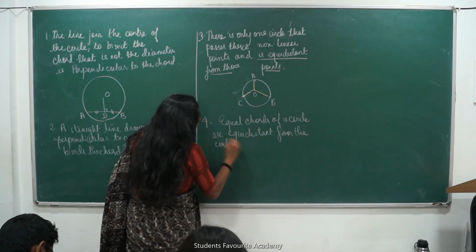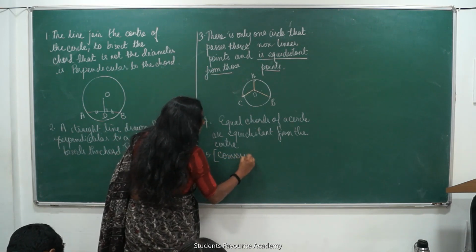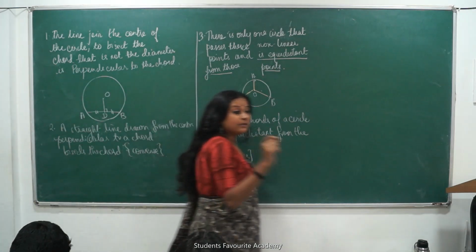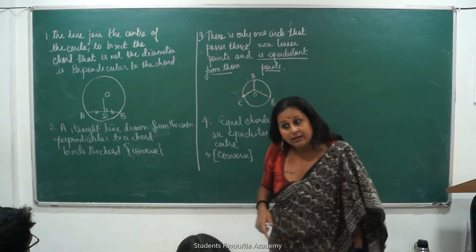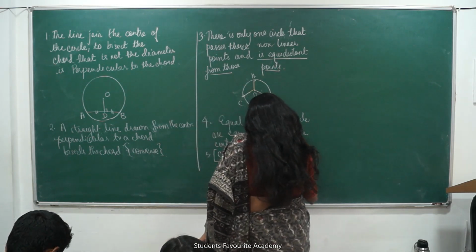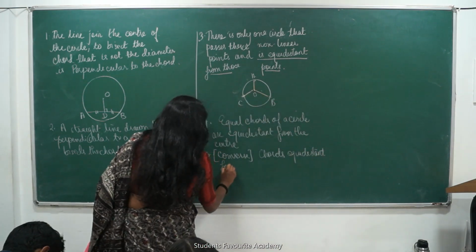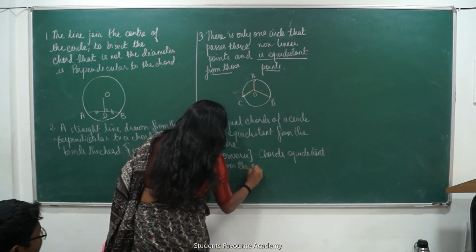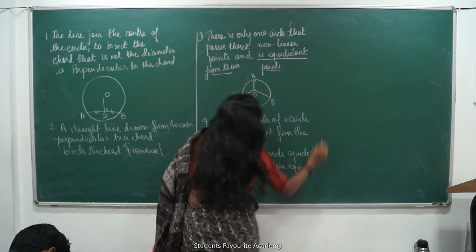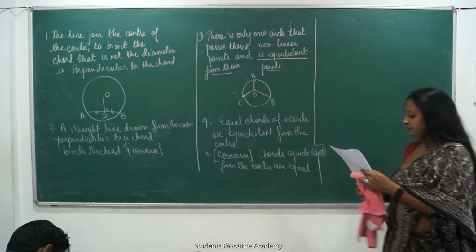And the next one is going to be the converse or not? What will be the converse? Chords that are at equal distances from the center are also equal, isn't it? Chords equidistant from the center are equal. Isn't this the converse? Okay.